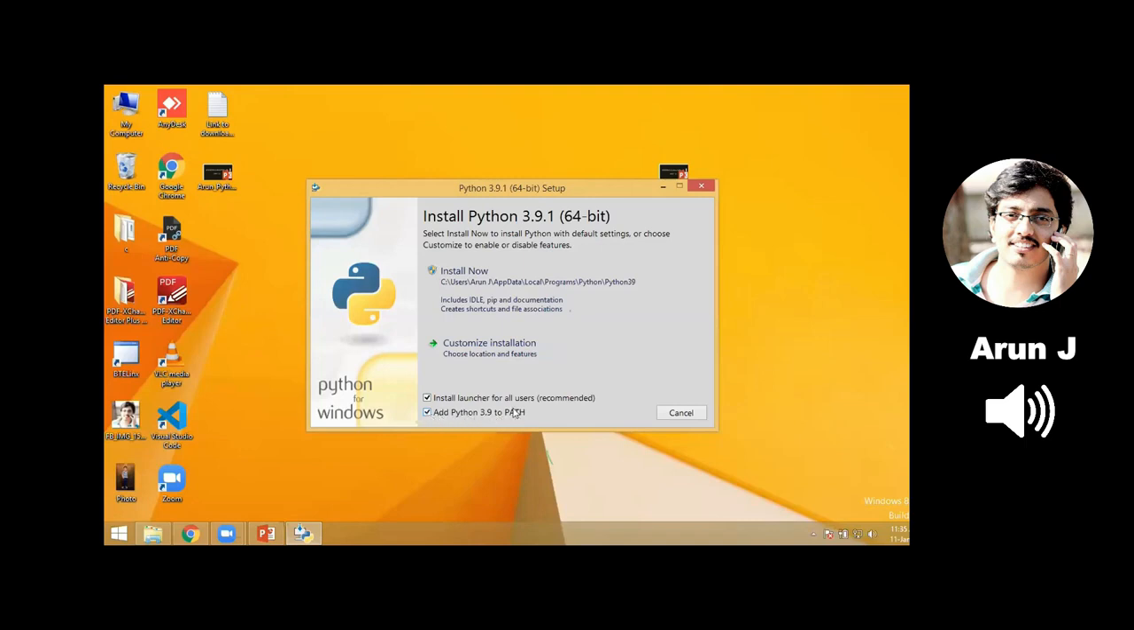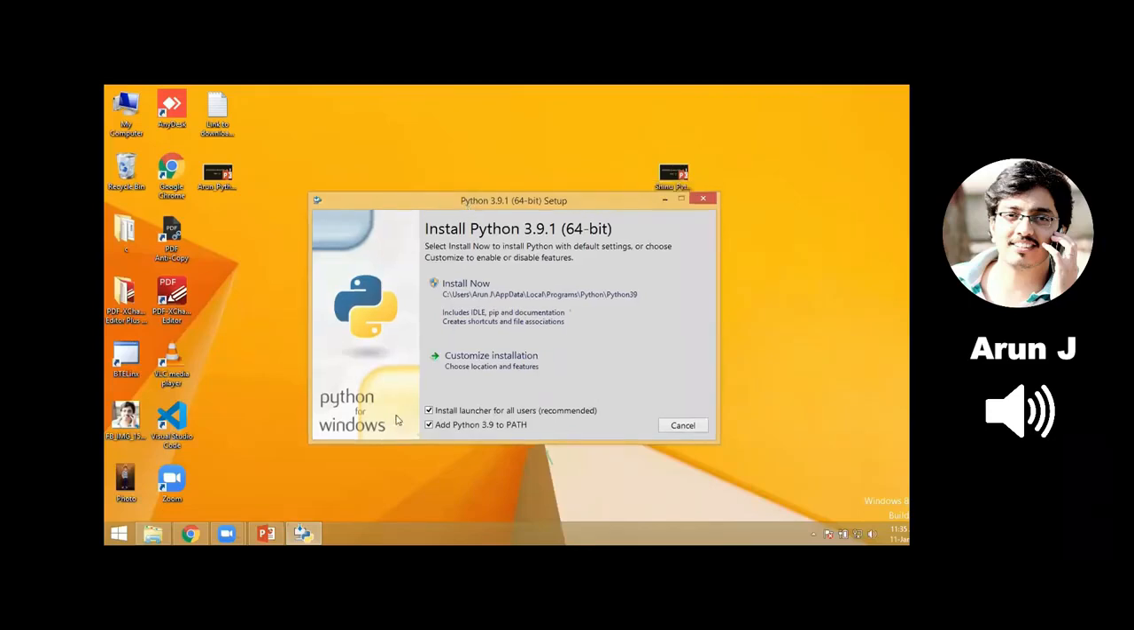So instead of that, just enable this checkbox. I'm repeating again: in this Python setup window, you must enable this checkbox. Otherwise, your Python will not work. Otherwise, there is an option to add the Python path